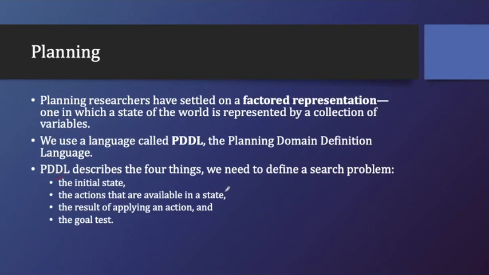We can describe the actions that are available in the state. So what are the actions that we have in one state, that we can define. Next, we can define the result of applying an action. After applying the action, what is the result, that we can define, and we can do the goal test. All the time we can do the goal test, and we should know what the goal is. Then only we can do all those things. So we are in the initial state, we know what the goal state is, we should know what the available actions are on the state, and when we perform any action, what my result is. All these things can be represented with the help of PDDL, Planning Domain Definition Language.